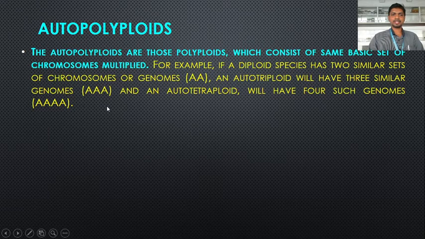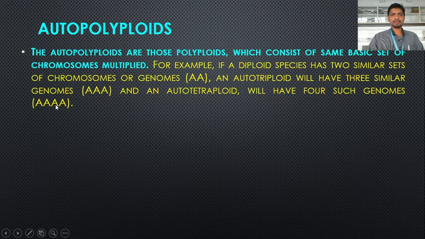Autotetraploid means it possesses 4 such genomes which are the same: AAAA. So this A has been written 4 times. So these all are autopolyploids. Autopolyploids consist of the same basic set of chromosomes multiplied. In the example here, this capital A represents a genome.